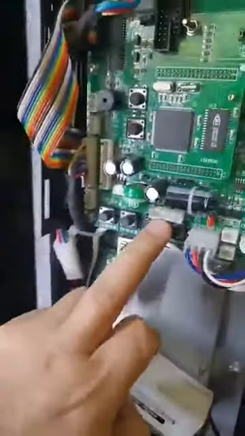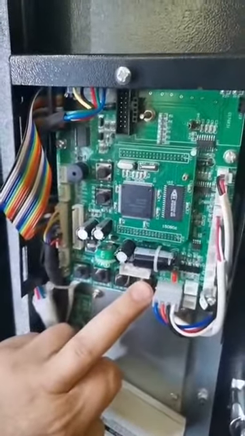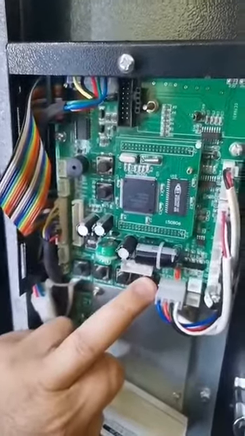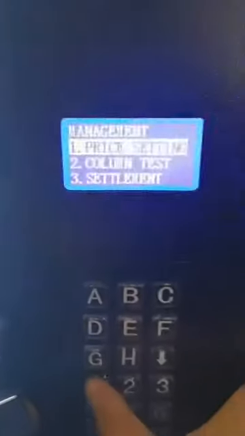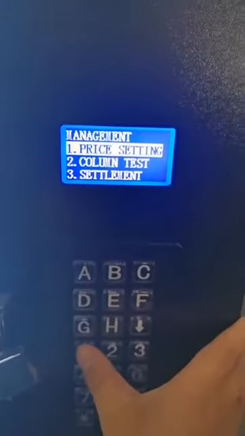At first, please press the last button under the main board. Don't move until you hear a beep. Now, press item 1 to go ahead with price setting.